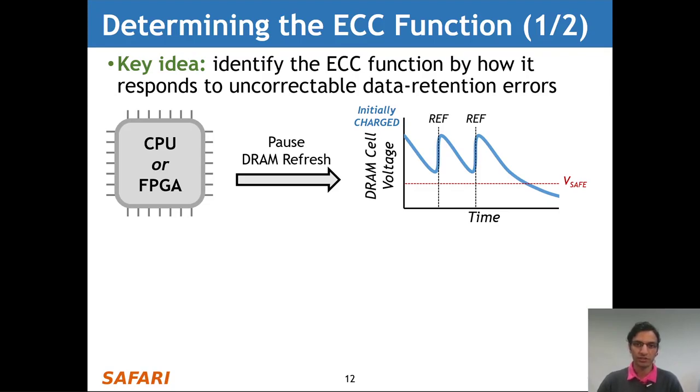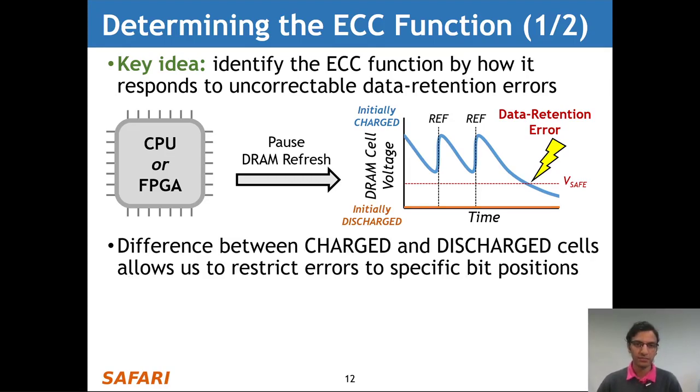Although periodic refresh operations maintain this charge value, once we pause DRAM refresh, the cell voltage drops below the safe voltage value, beyond which we can no longer identify the initial value that was stored in the cell. And this results in a data retention error. In contrast, a cell that starts out in the discharge state remains in the discharge state for all time. And this difference between the charged and discharged cells allows us to restrict errors to specific bit positions.